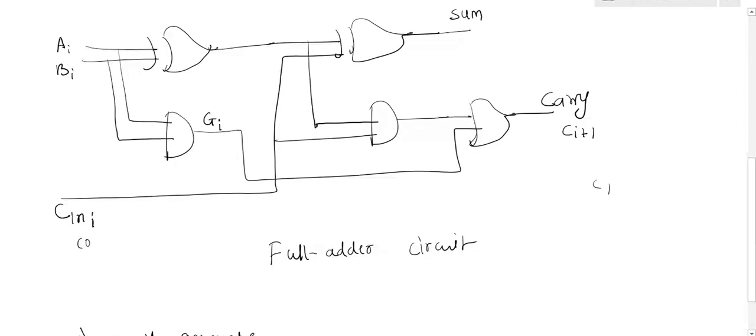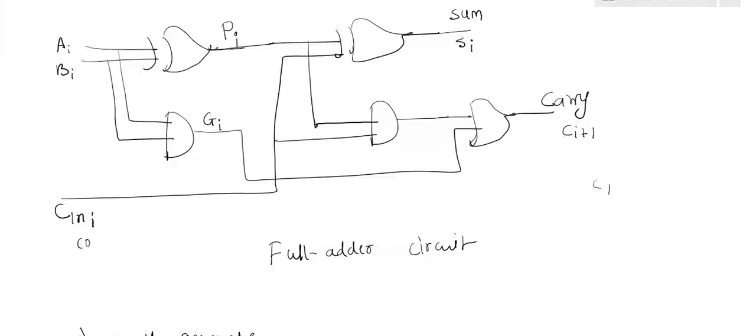Clear? Now, Ai, Bi, the output generated here is Ai XOR Bi. Now, this output I am saying is the carry propagate, and I am giving the name Pi to the output. I am simply using symbols here. The final sum generated is nothing but Si. Do you understand? I have not done anything new here. Simply I have given the variable names. Clear? Till this point, is it clear? Yes. Understanding this is necessary to understand what comes next.